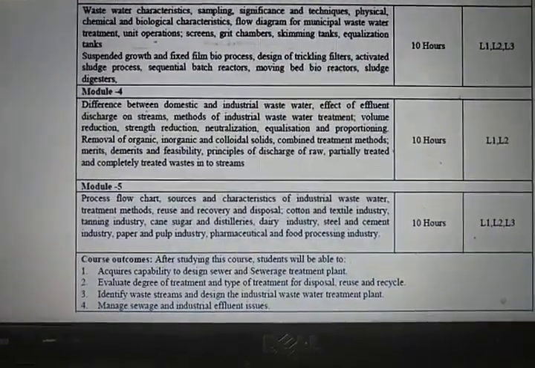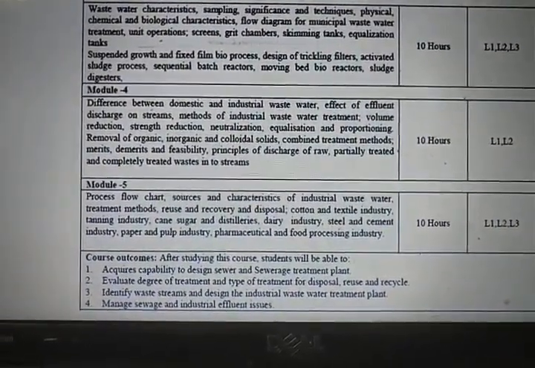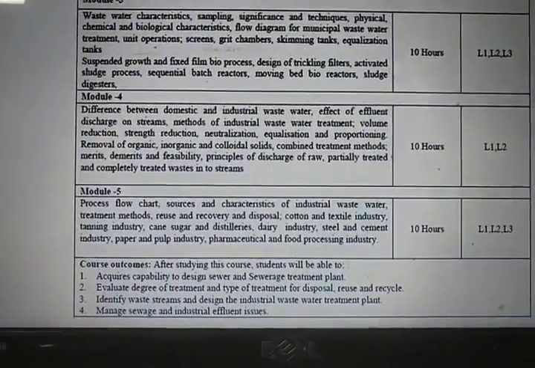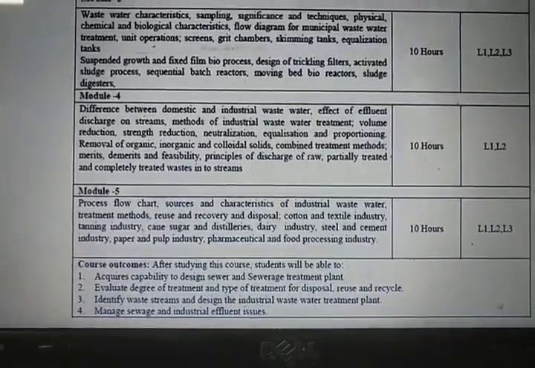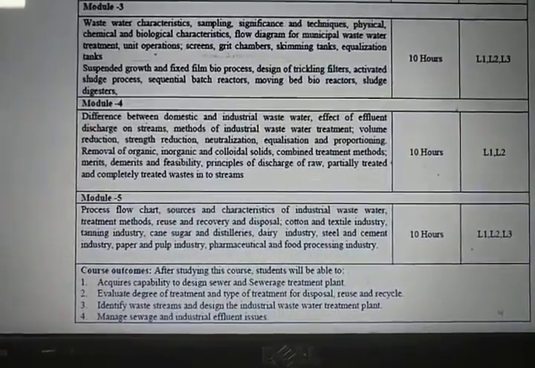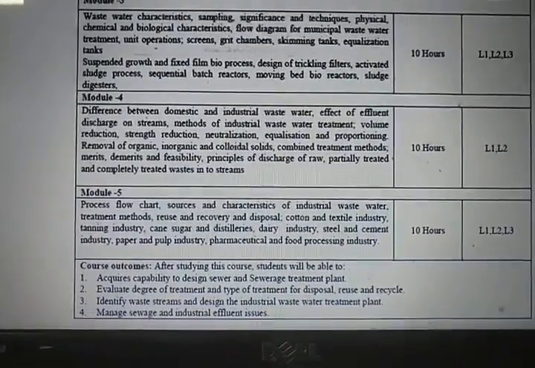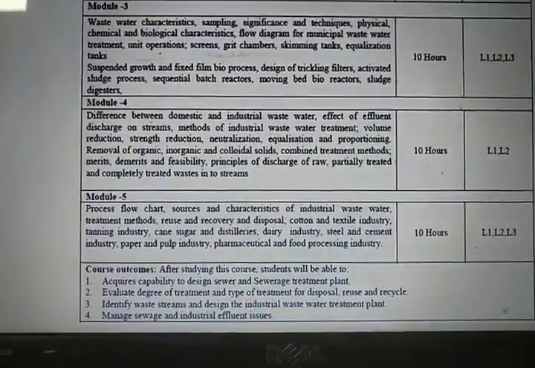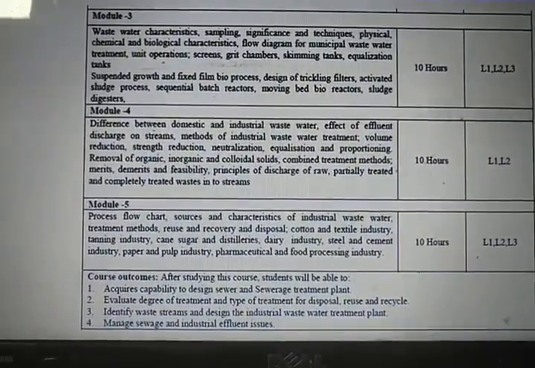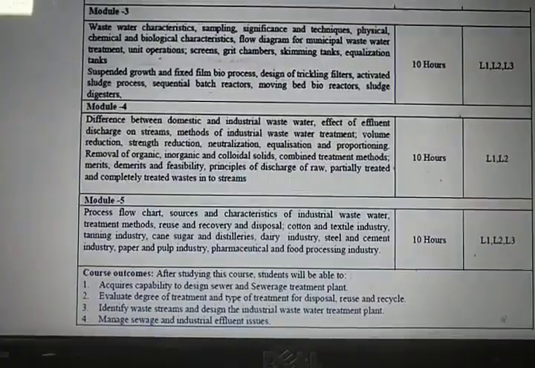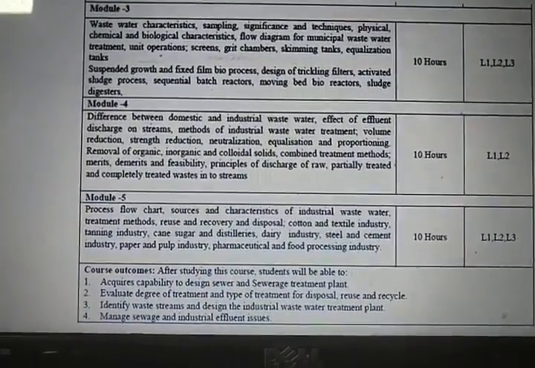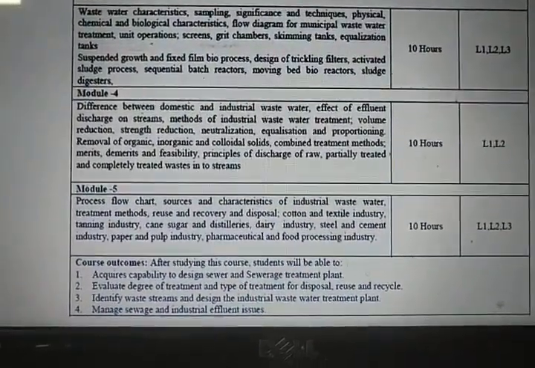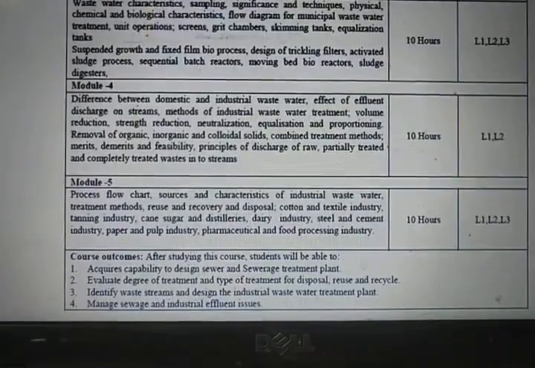So the characteristics of the wastewater generated from these industries, and what kind of treatment plant you should plan based on those characteristics in order to reduce the organic load and also the color coming from these industries. So it is a combination of the treatment of municipal wastewater systems as well as industrial wastewater systems. The syllabus is quite large, since both municipal and industrial are included. Anyhow, we'll try to cover it within the given time limit.